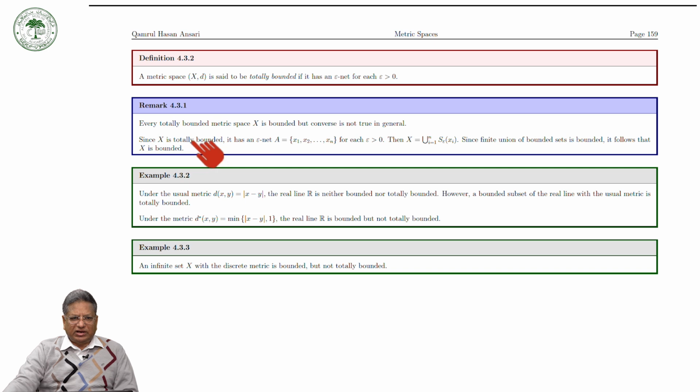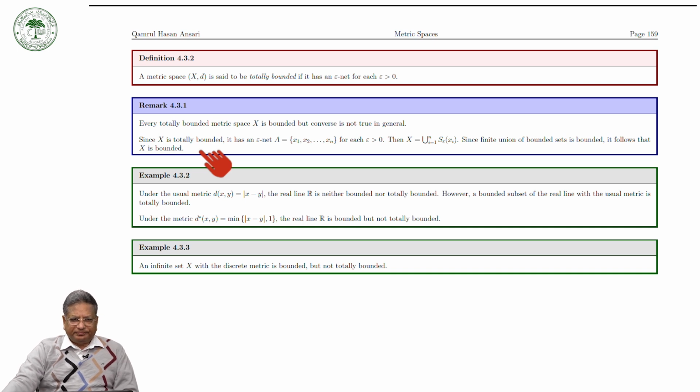So if X is totally bounded, then it is bounded. In general, every totally bounded metric space is bounded, but the converse is not true. That is to say, a bounded space may not be totally bounded.